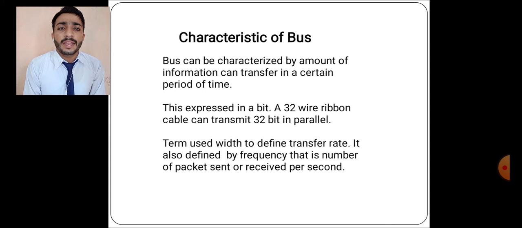Characteristics of buses. A bus can be characterized by the amount of information it can transfer in a certain period of time. It is expressed in bytes, and a 32-wire ribbon cable can transmit 32 bits in parallel. The term width is used to define transfer rate. It is also defined by frequency, that is the number of packets sent or received per second.